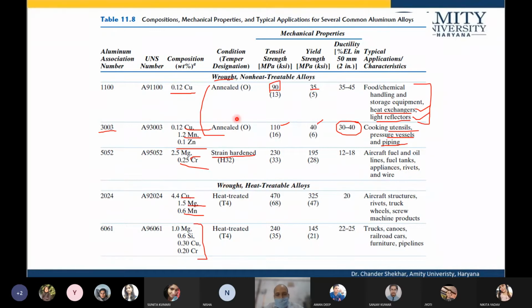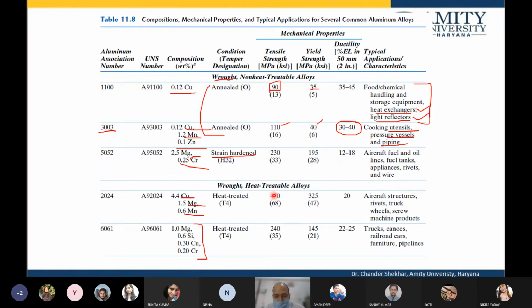These are non-heat treatable alloys, but the heat treatable alloys have high mechanical properties as compared to the non-heat treatable, and in these kinds of alloys, copper, magnesium, manganese, and other elements are used.